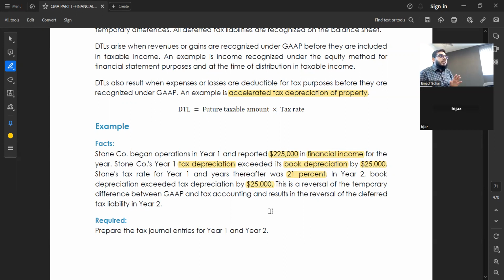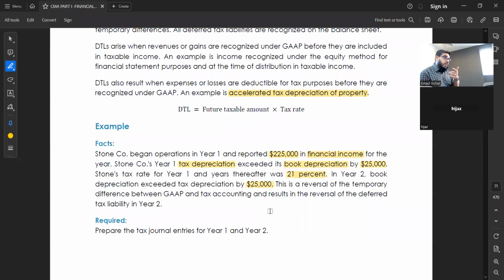Like for example, let's say the cost of the asset is 50,000. As per accounting, we said this asset has a 2-year life, so 25,000, 25,000. Tax people said no, as per tax rule, you have to charge it fully in the first year.